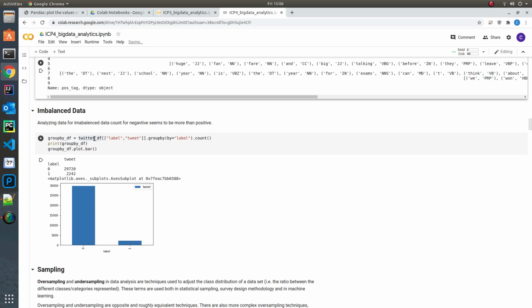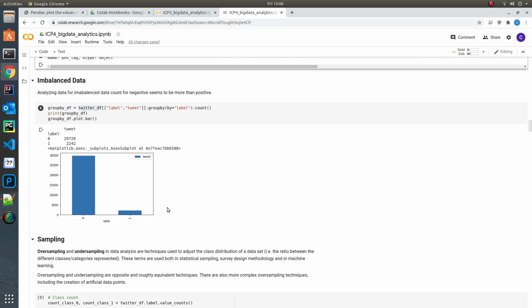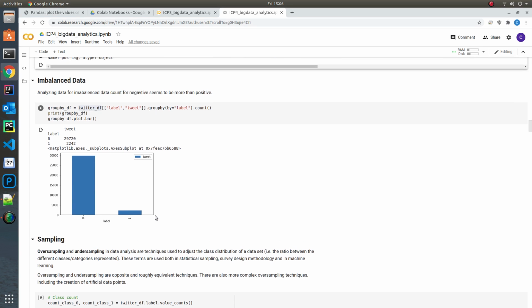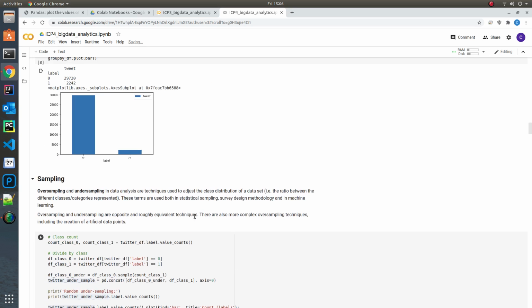Now I'm trying to understand what types of samples the data has. The data has a very imbalanced nature, wherein negative tweets are about 29,000 and positive tweets about 2,000, which is highly imbalanced. So I'm using two techniques, oversampling and undersampling. Oversampling mimics the lower class with the same type of data to push it up to 29,000 records, so positive and negative have the same number of tweets. The same is the case with undersampling, which reduces the highest number of tweets to match the lowest number, so that we could use that for the further training.